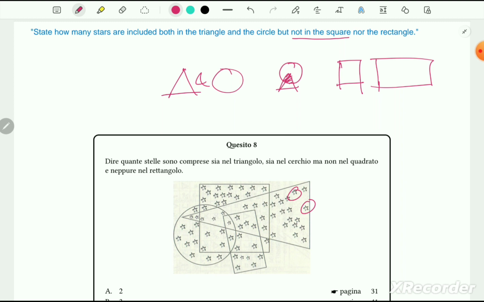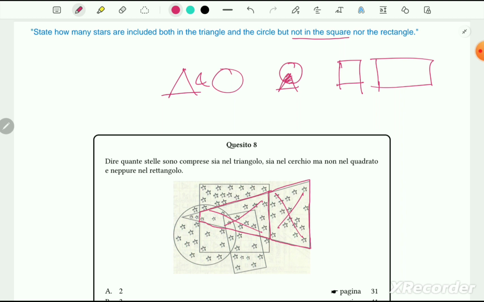So see, if we look here, first of all, some of you will make the mistake of thinking that this whole area is under a rectangle. This is actually not the situation. If you consider these four sides, then it becomes a rectangle. Again, if you consider these four sides, it also becomes a rectangle. Therefore, we can't count all of them, because those stars are actually part of the rectangle.